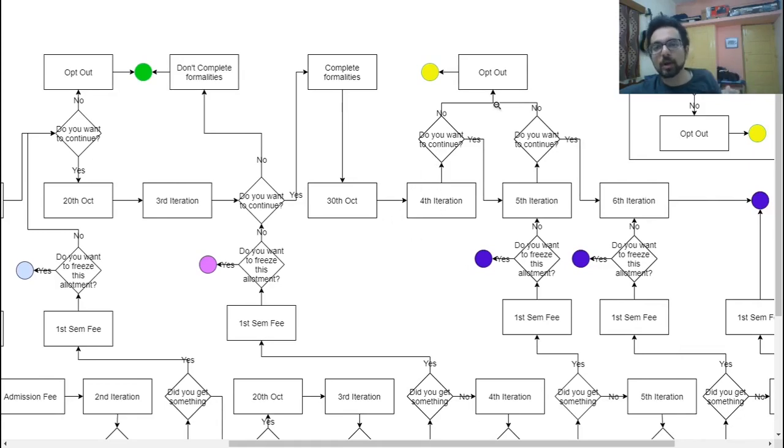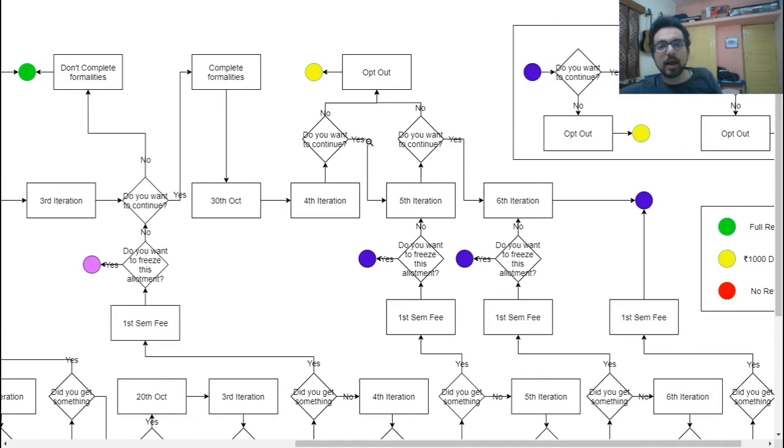Again, do you want to continue? If you don't want to continue, you have the option to opt out, but you will lose about $1,000. So you will lose around $1,000, as symbolized by the yellow circle. And if you want to continue, you can go to the fifth iteration.